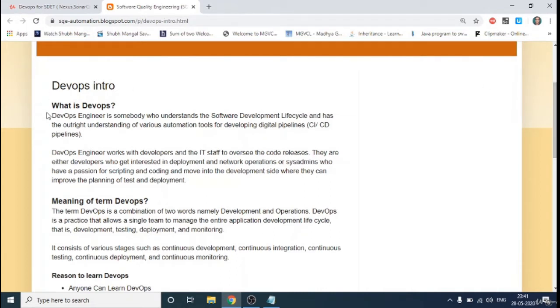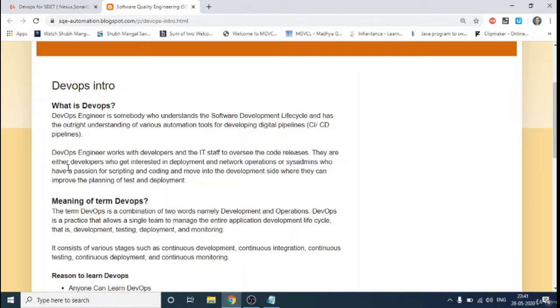So as I have written, a DevOps engineer is somebody who understands the SDLC, that is the software development life cycle, and has an understanding of various automation tools. And a DevOps engineer works with the developers and the IT staff to oversee the code releases. See, when we say DevOps, first you need to understand what exactly it means. So DevOps is a combination of words which means developers and operations.